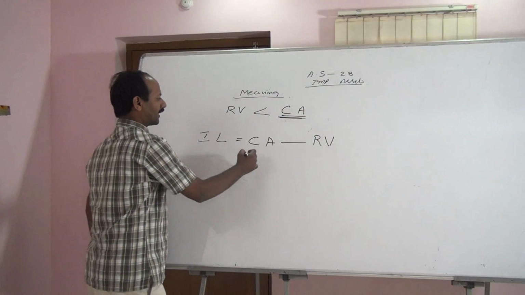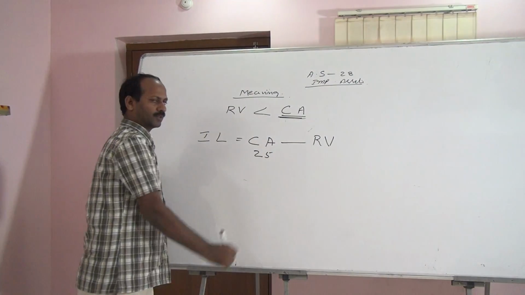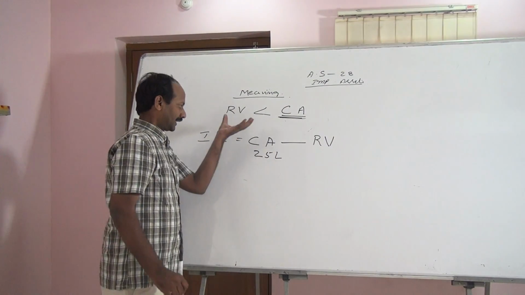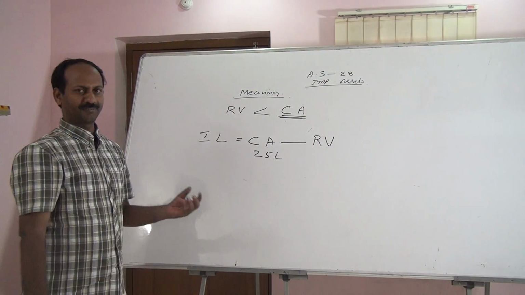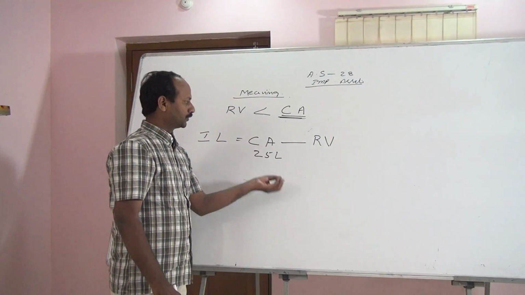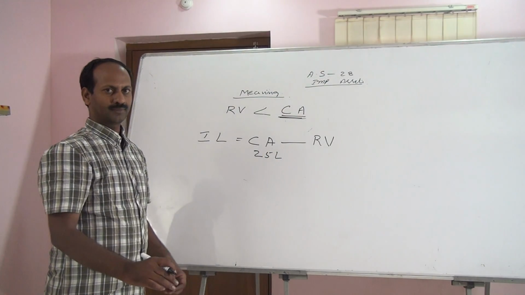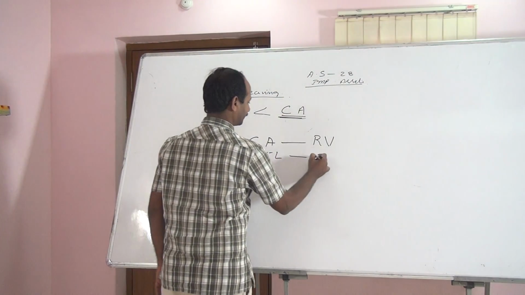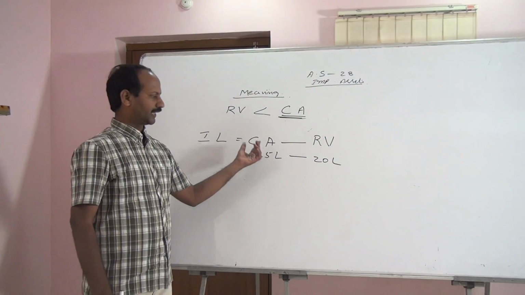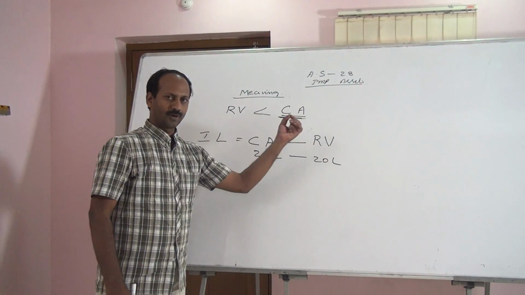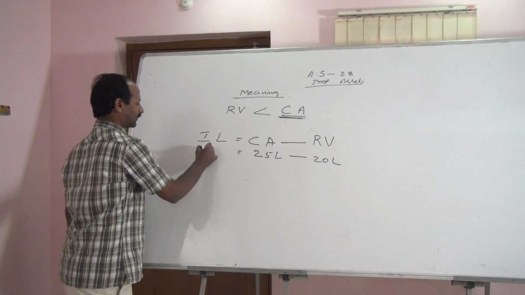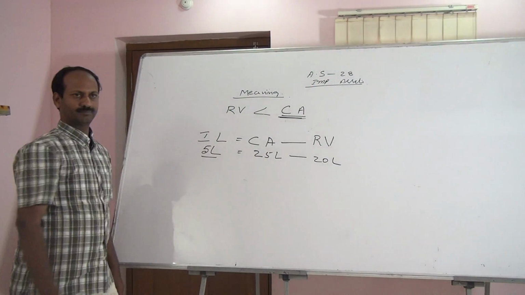Example, book value or carrying amount. In the books, asset value is 25 lakh. That asset we are getting the benefit from. Recoverable value from that asset, use of that asset to our organization, is suppose only 20 lakh. Carrying amount, book value 25 lakh. Recoverable value only 20 lakh. So loss, impairment loss of the asset is 5 lakh.